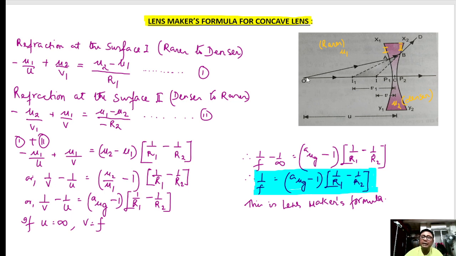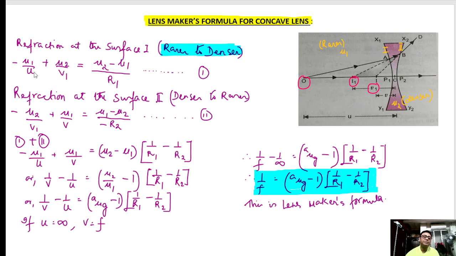So this is my object, and due to the first surface, this is my image. The object distance is u and the image distance is v1. Applying the formula from rarer to denser, we get this.